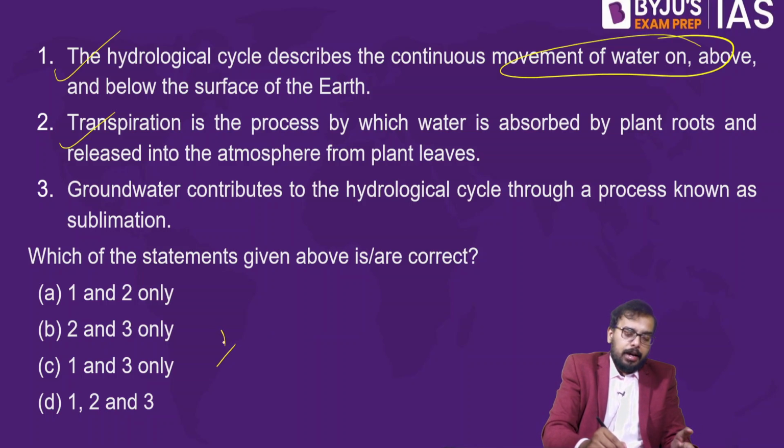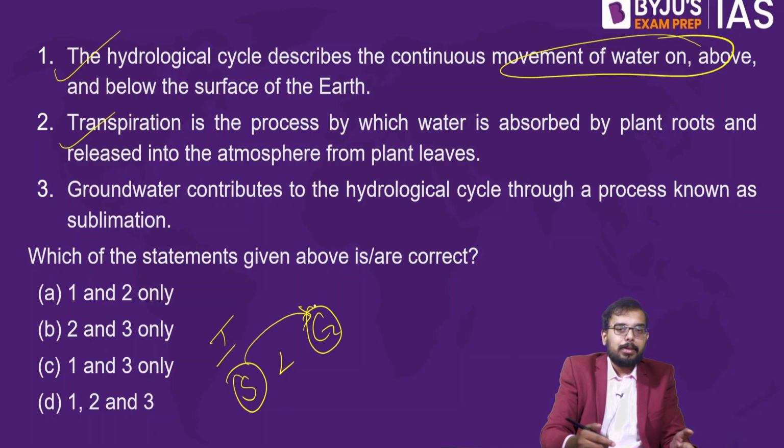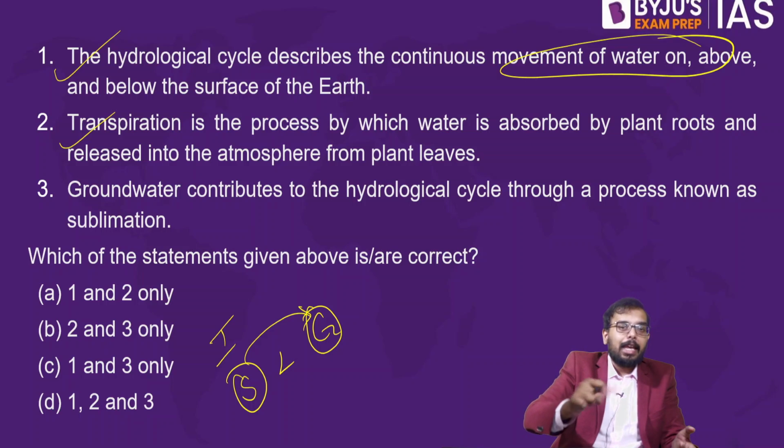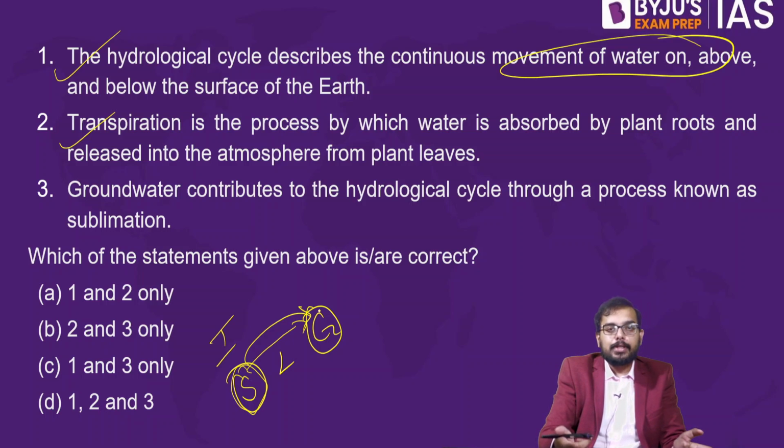That is your solid, liquid, gas. So when you convert from ice to gas, that is called sublimation. When any one state of the matter is skipped, you call it sublimation. When from solid you directly go to gas, we call it sublimation.